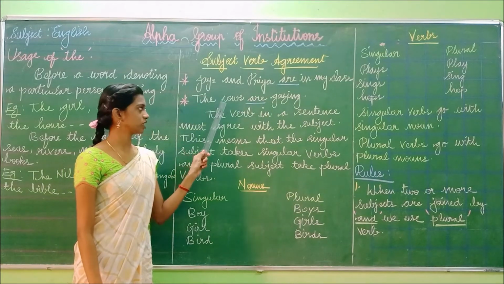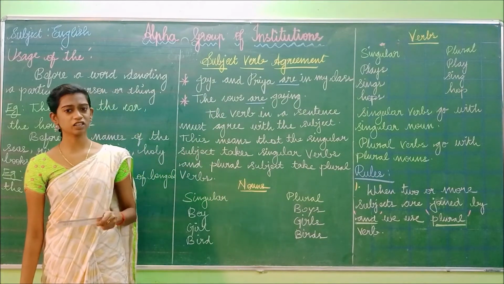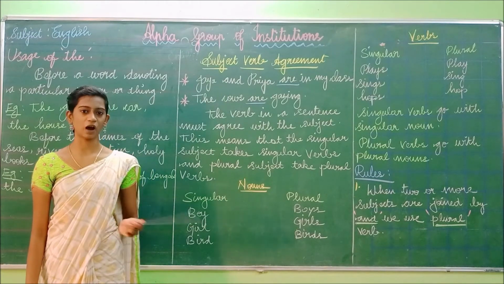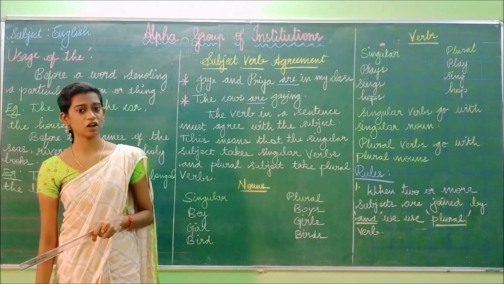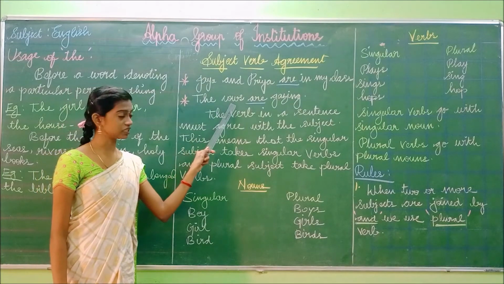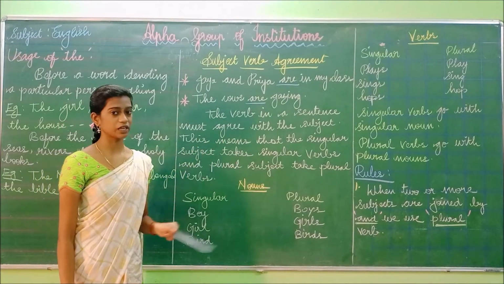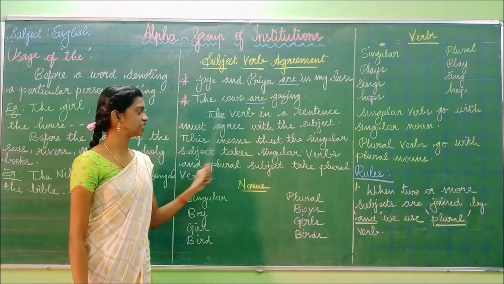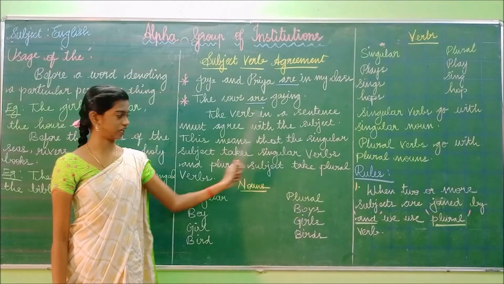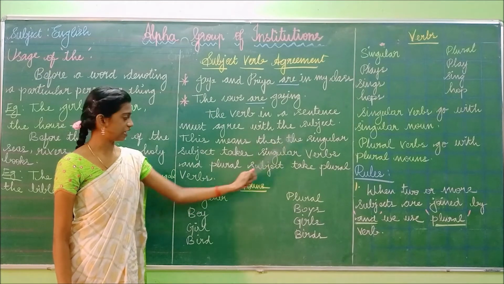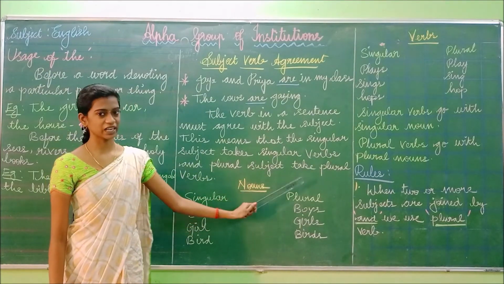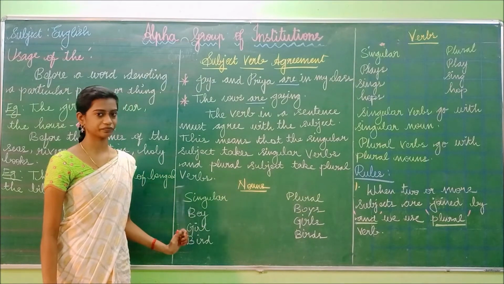Likewise, the cows. Is cows singular or plural? The cows is a plural word. Cow is singular and cows are plural. So if the subject is plural, the verb should also be plural. Have you understood this? The verb in the sentence must agree with the subject. This means that a singular subject takes a singular verb and a plural subject takes a plural verb.